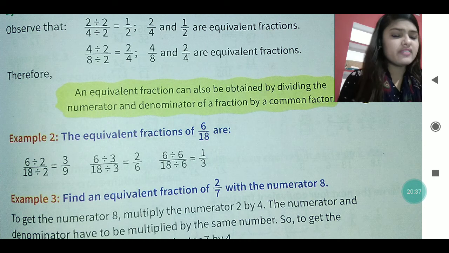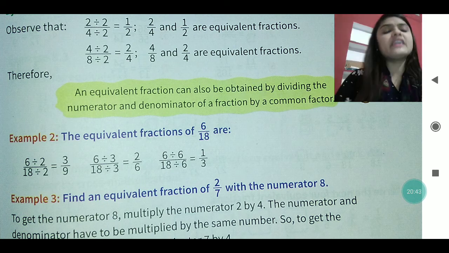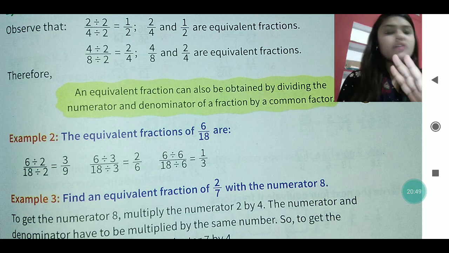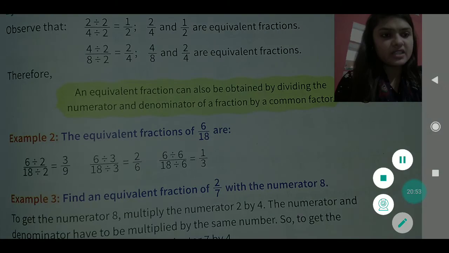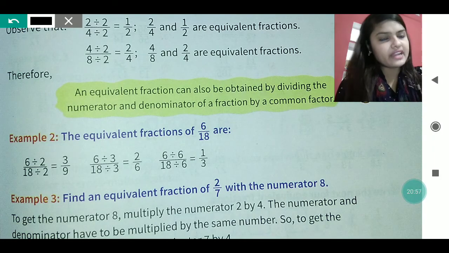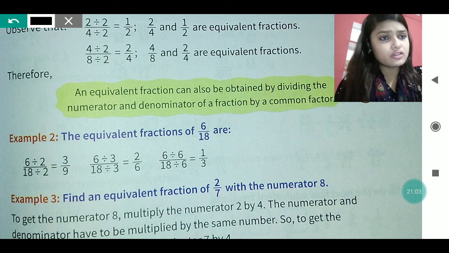6 by 8, but with 4, if you divide, you will get a remainder here. So whatever number you choose, that number should divide both the numbers completely. We don't have to get a remainder, otherwise it will be a mixed fraction. So it should not be a mixed fraction. So you can see by 2, if we are dividing the 6, then we are getting 3, because in the table of 2, 3 times 3 is 6, and when we are dividing 18 by 2, then 9 is also coming.